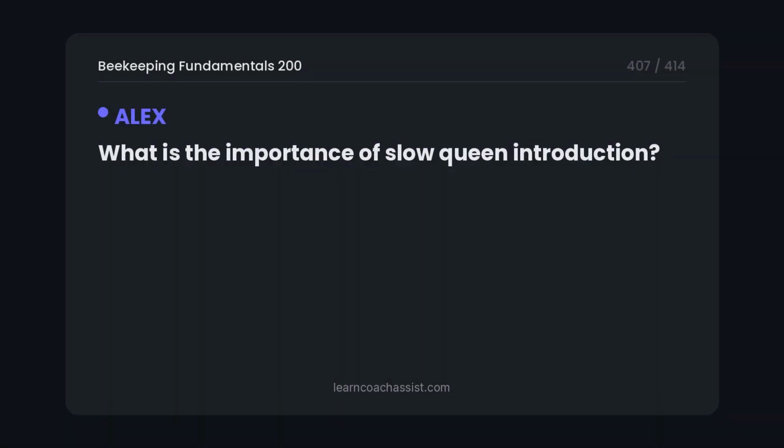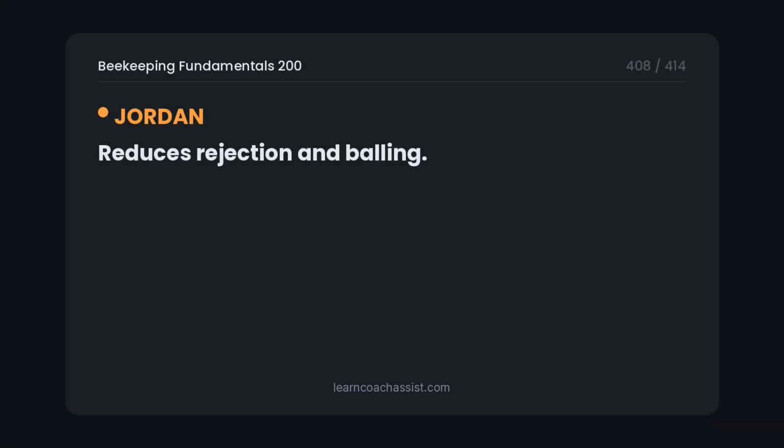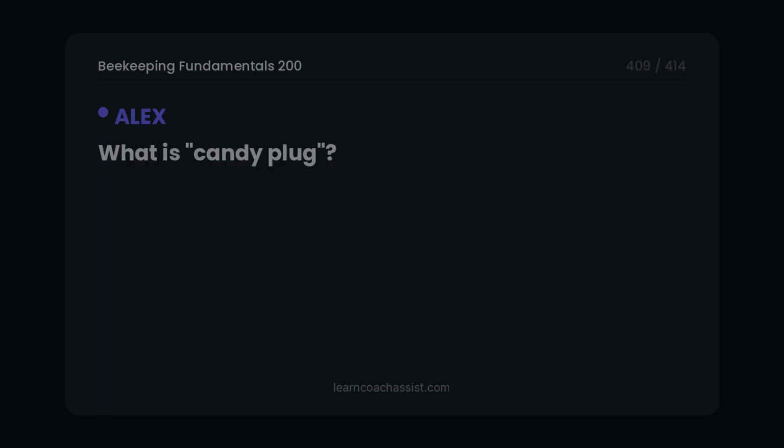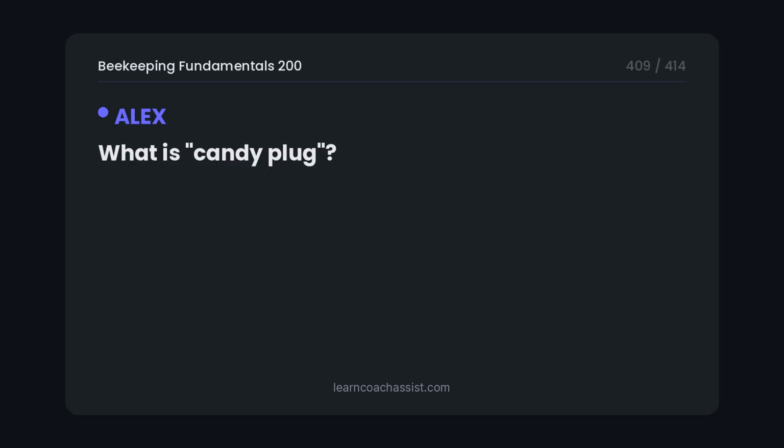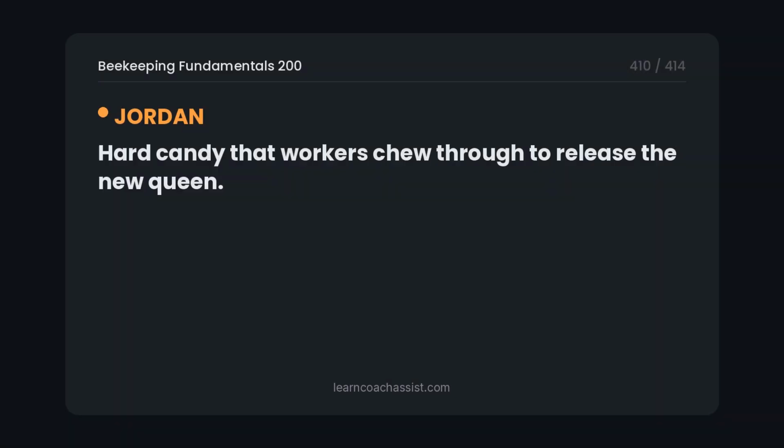What is the importance of slow queen introduction? Reduces rejection and balling. What is a candy plug? Hard candy that workers chew through to release the new queen.